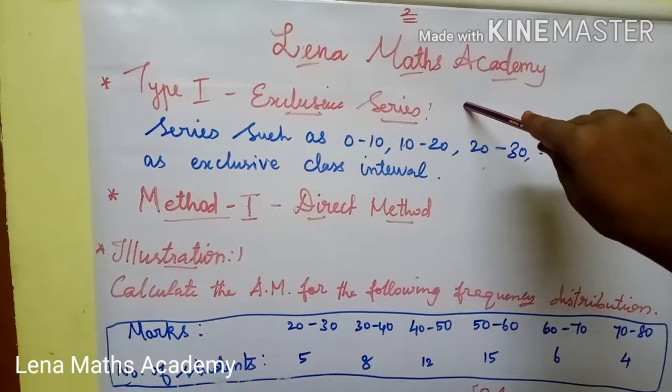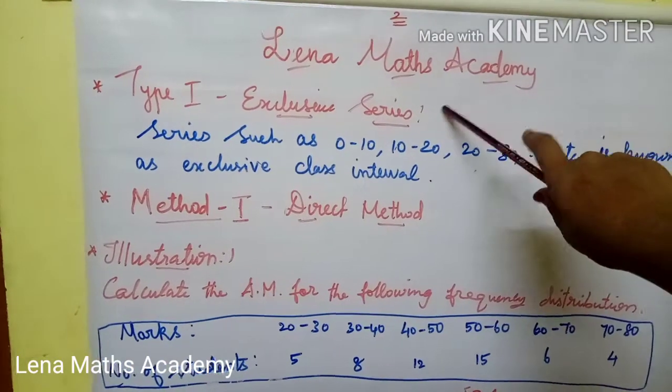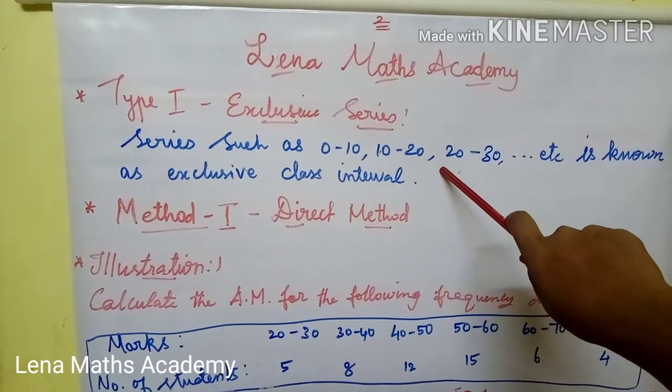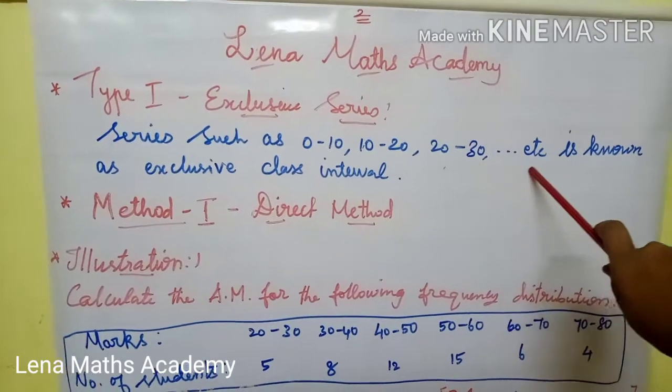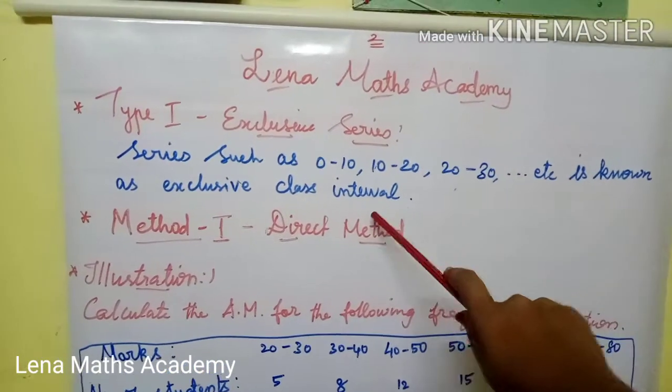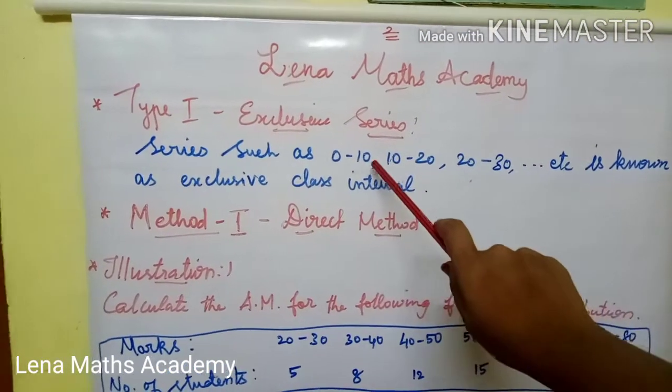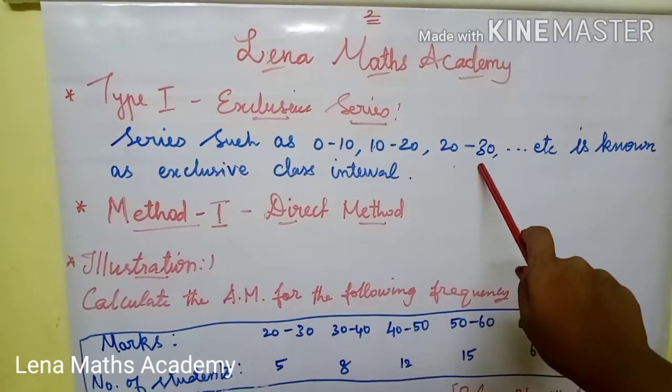In continuous series, the first type is exclusive series. Series such as 0 to 10, 10 to 20, 20 to 30, etc. are known as exclusive class intervals. That means the class intervals are continuous.